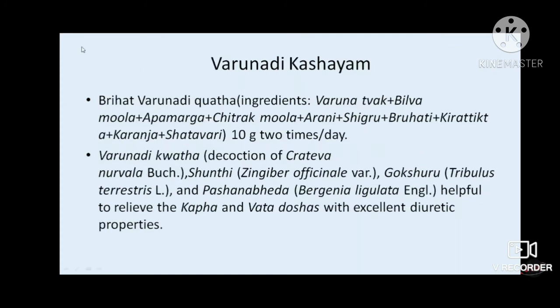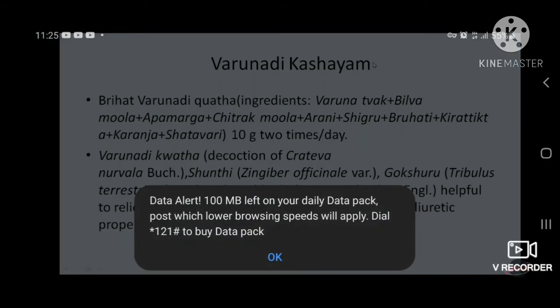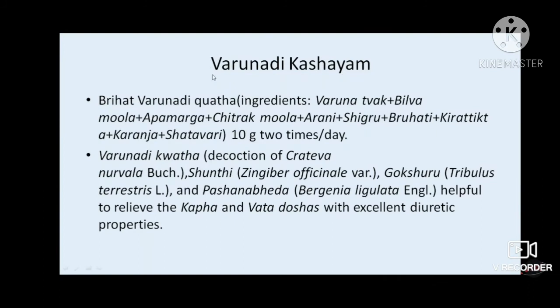Then Varunadi Kashai. So Varunadi Kashai is also one of the useful drugs which is used in case of management of diabetic kidney disease. So there are two types of Varunadi Kashaya. One is Bruhat Varunadi Kashaya and one is Varunadi Kashaya.